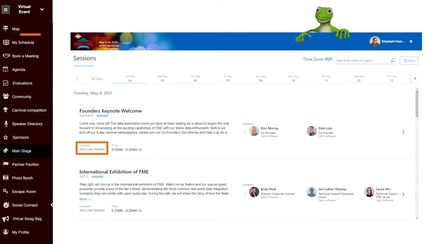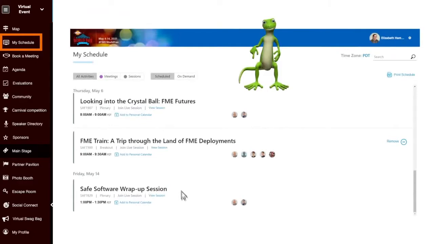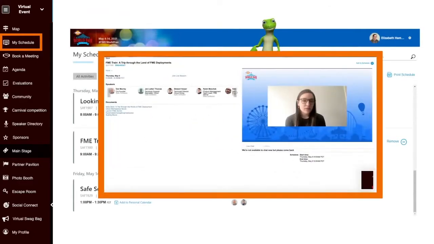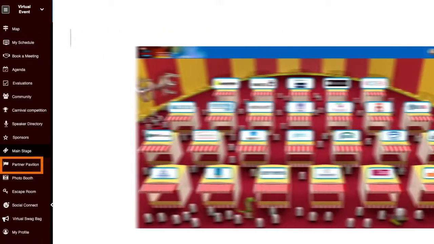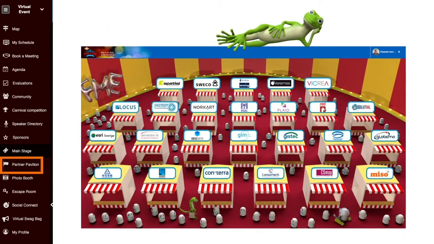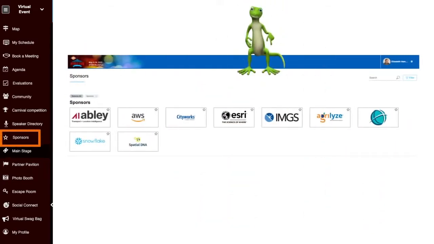We know there are a lot of rides and attractions to check out at the fair. You can find your personal schedule that includes all sessions you've added from the agenda and any meetings you've scheduled all in one place, so you know which area of the fairground you've planned to visit next. Make sure to visit the Partner Pavilions tent during your time at the World Fair. From here, you can explore our co-hosting partners' resources and connect with representatives from each of our co-hosting partners. Check out our sponsors page to learn more about our sponsors and to book meetings with sponsor representatives directly.